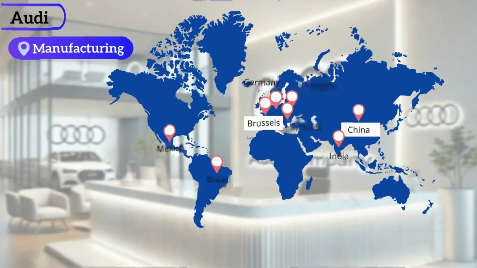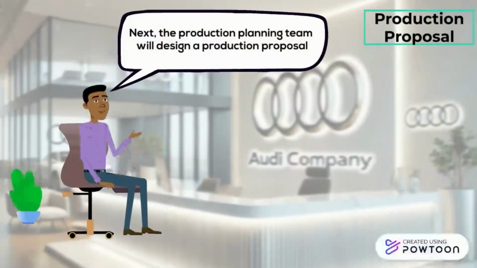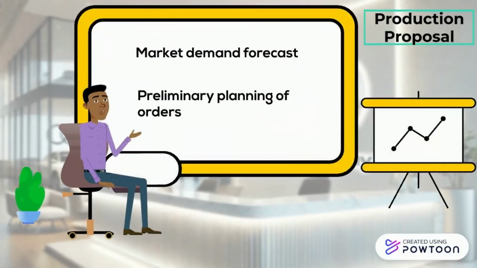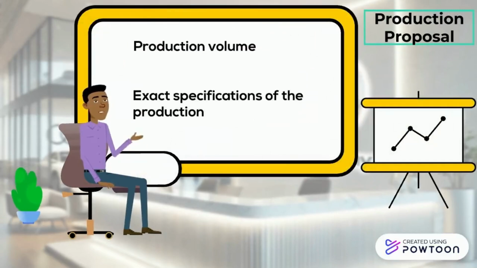These sites not only produce a wide range of Audi models, but also support the efficient operation of the company's global supply chain. Before production can begin, the production team needs to come up with a production proposal that identifies how many vehicles will be produced and the exact specifications of the production. This step is the initial planning based on market demand forecasts and orders.